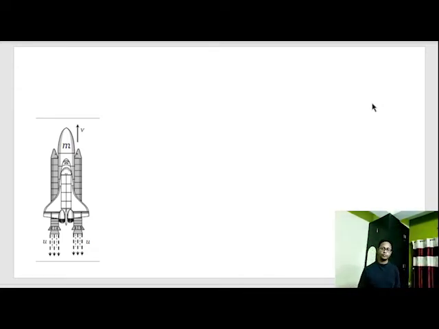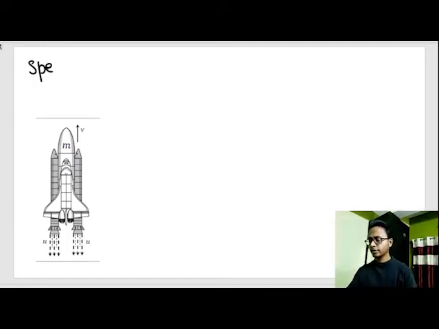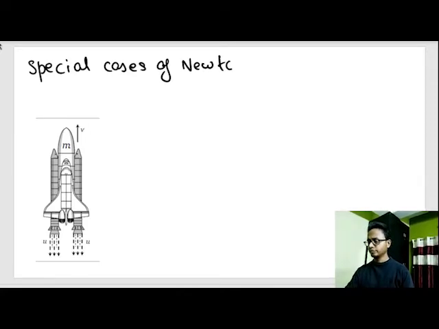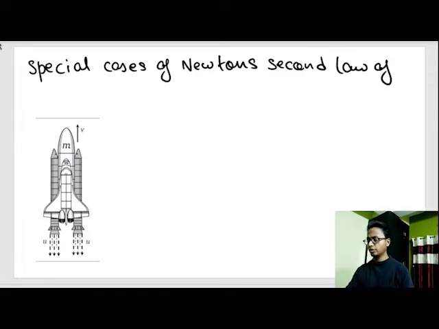So in the previous video we ended with Newton's third law of motion. So in this video we'll be starting with special cases of Newton's second law of motion. So what do I mean by this?